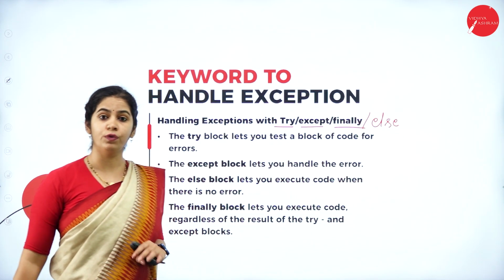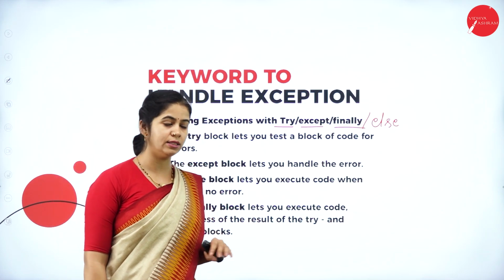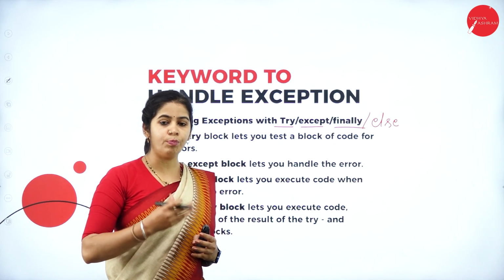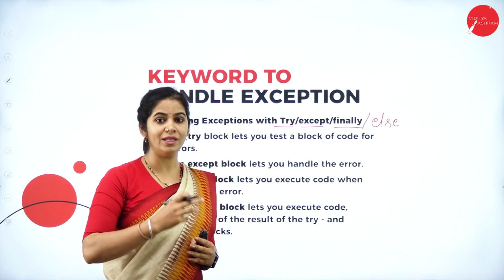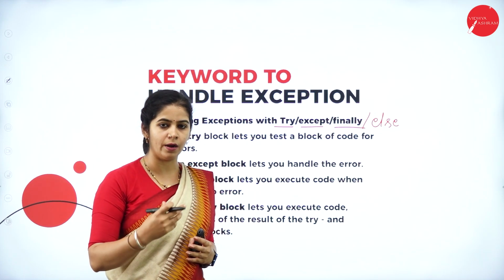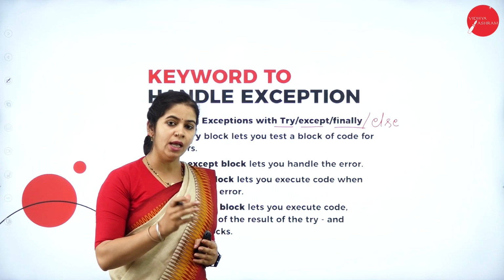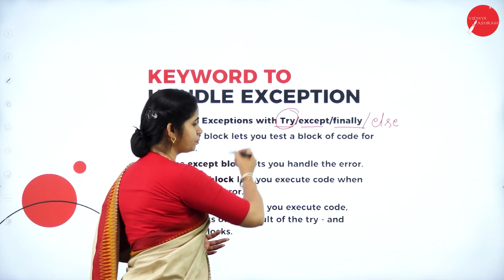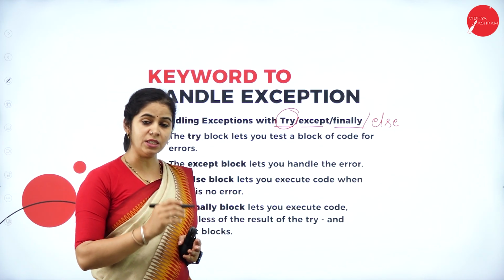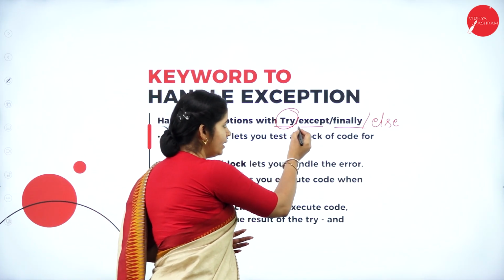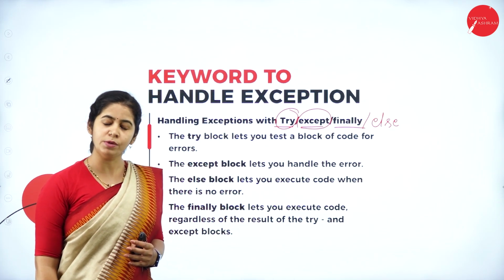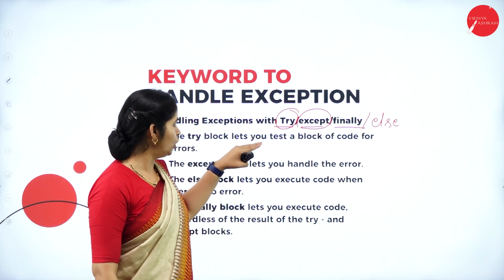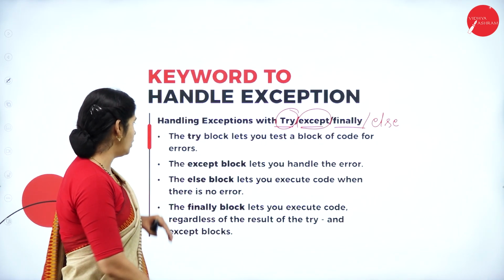Using these 4 keywords, we can handle the exception. What the try block will do: if the programmer finds that a statement or instruction may cause an error, may cause an exception, then he will give that piece of the program in the try block. If that piece of the program throws an error, then that can be rectified using the except keyword in the except block.